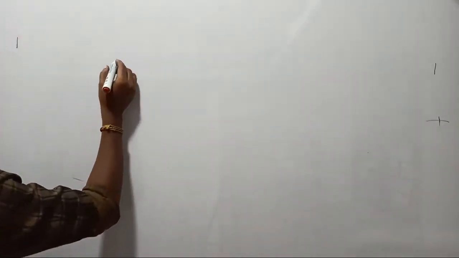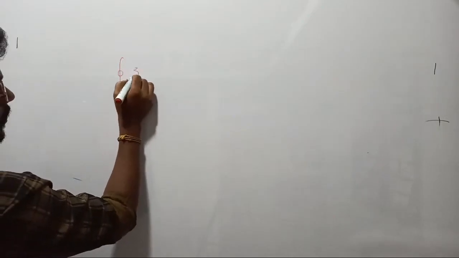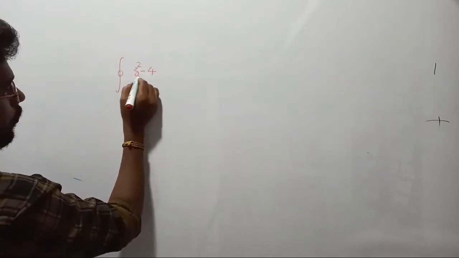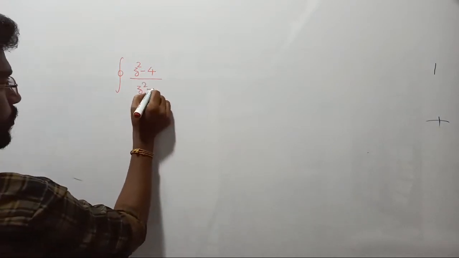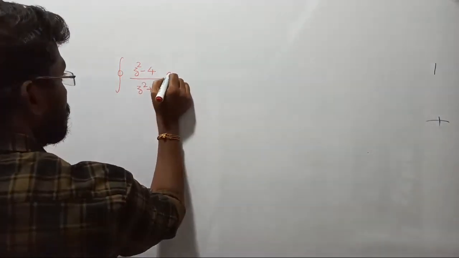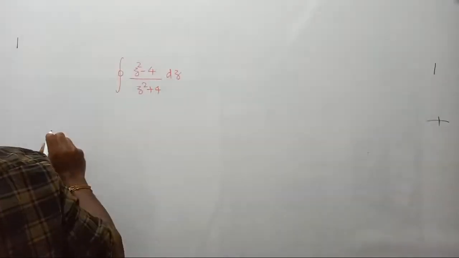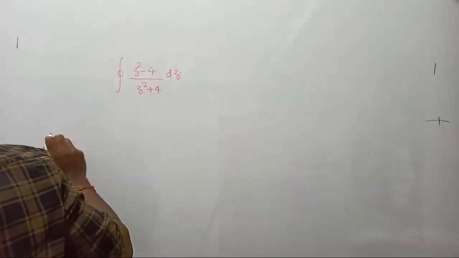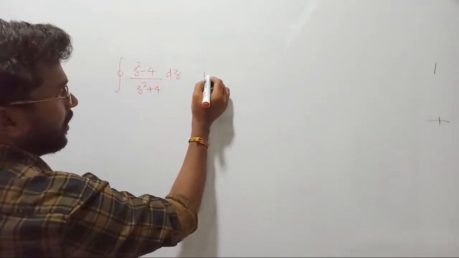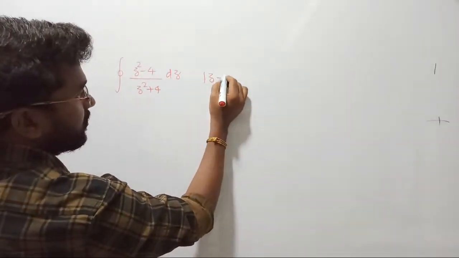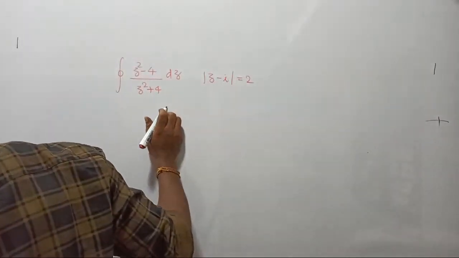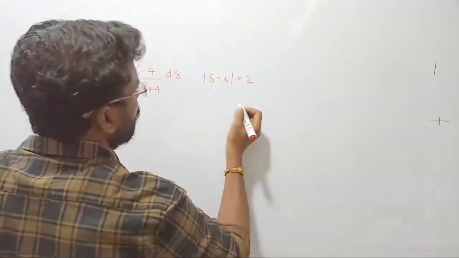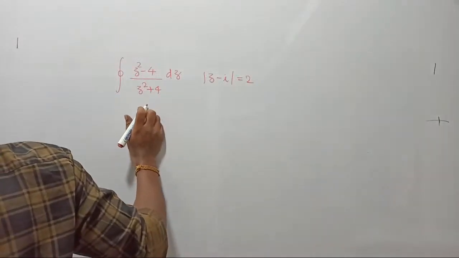Next question. The given integral is z square minus 4 upon z square plus 4, with respect to dz, evaluated anti-clockwise around the circle with radius mod of z minus i equal to 2, where i is equal to root of minus 1, we all know that.